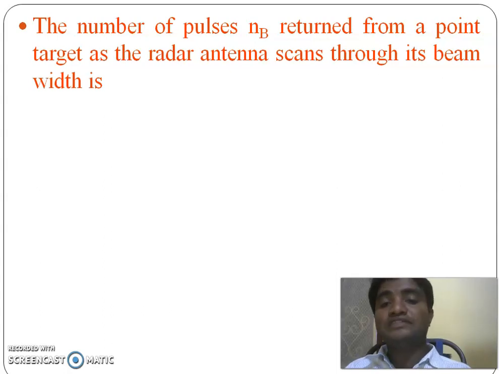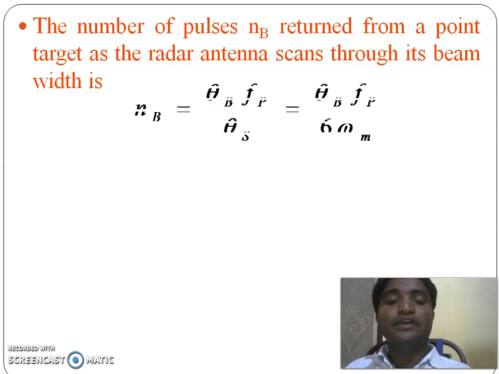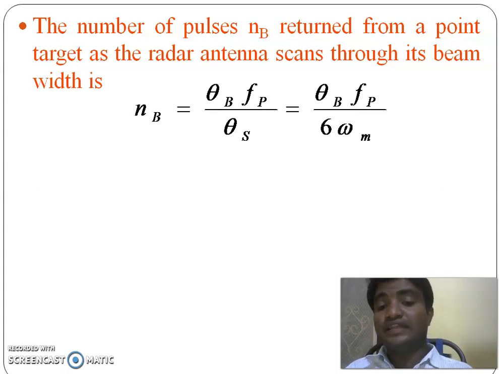The number of pulses returned from a particular target is given by nB equals thetaB times fp by theta S dot.